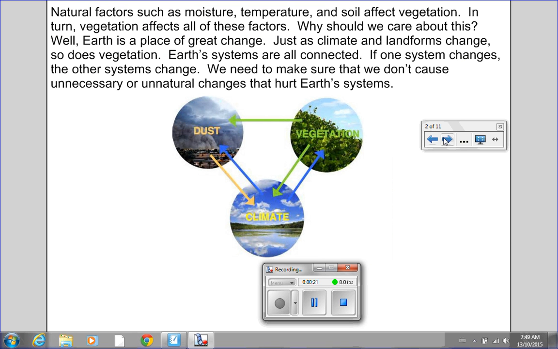Natural factors such as moisture, temperature, and soil affect vegetation. In turn, vegetation affects all of these factors. Why should we care about this? Well, Earth is a place of great change. Just as climate and landforms change, so does vegetation. Earth's systems are all connected. If one system changes, the other systems change. We need to make sure that we don't cause unnecessary or unnatural changes that hurt Earth's systems.